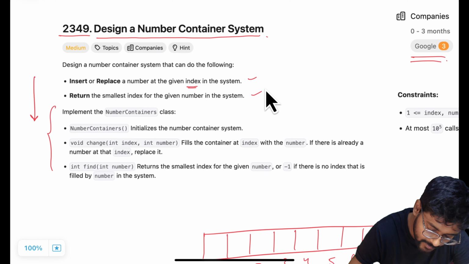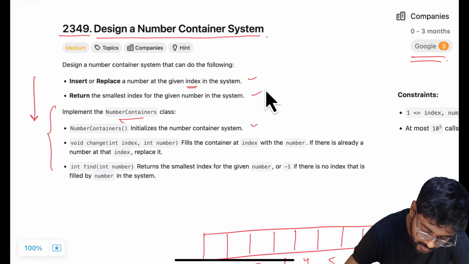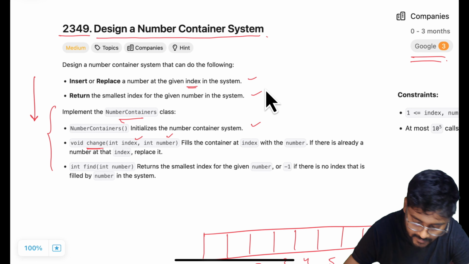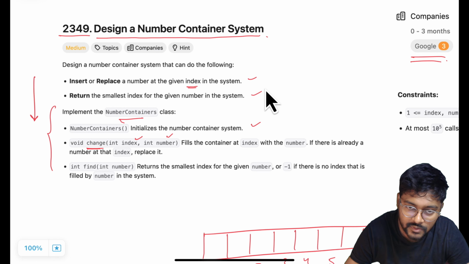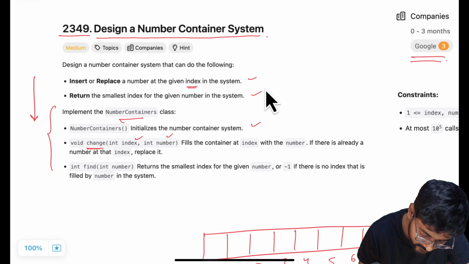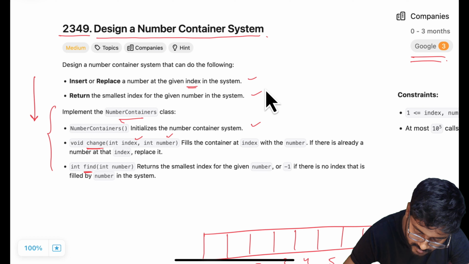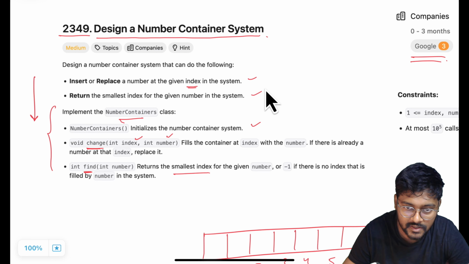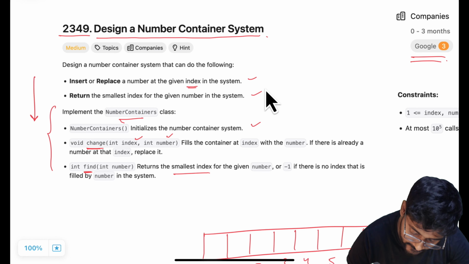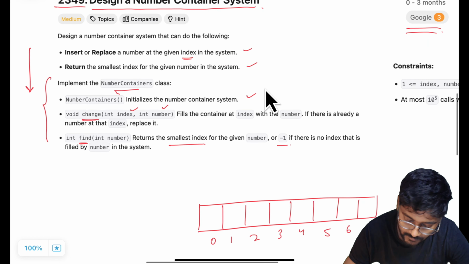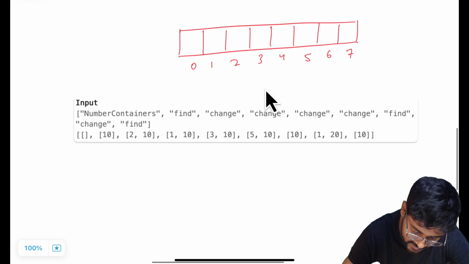They are also saying to implement a class where the constructor is going to initialize the system, and there is a change function. Change function is going to get an index and a number. So if any number is already present at that index, just replace it. If not, then place this new number. And the second function is find. Find takes a number as a parameter and returns the smallest index, because a number can be present on multiple indices. In that case we have to return the minimum index where the number is present, -1 otherwise. Let's try to understand it further with the help of this example.